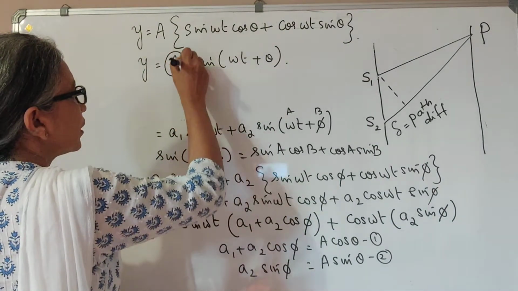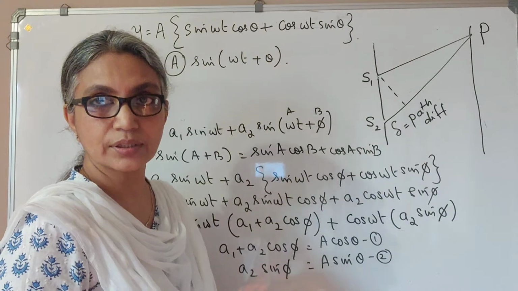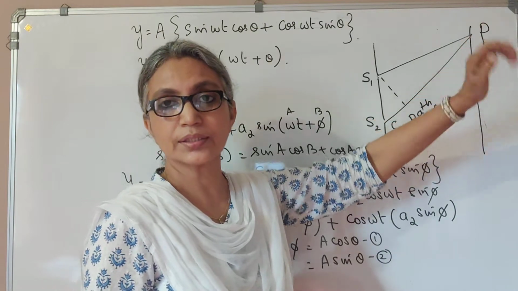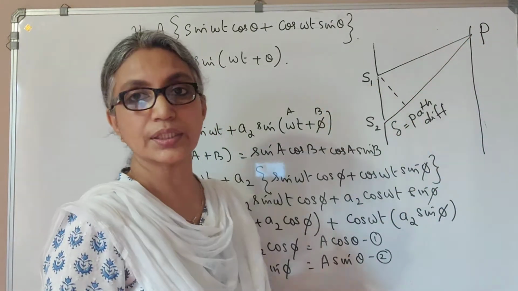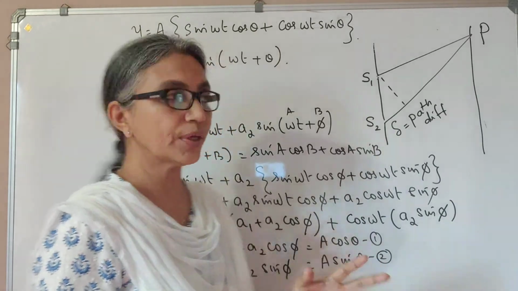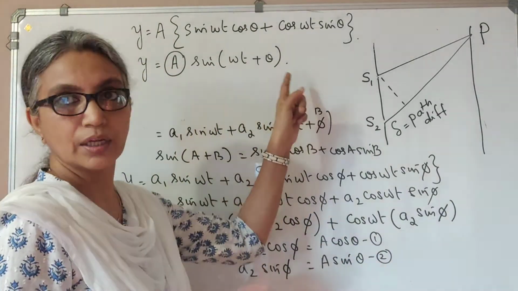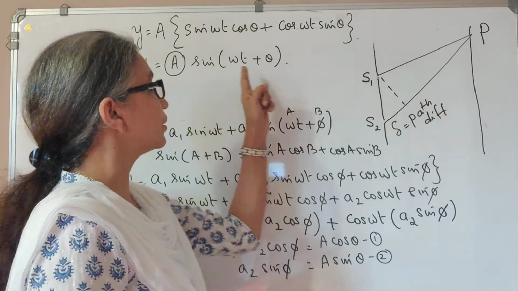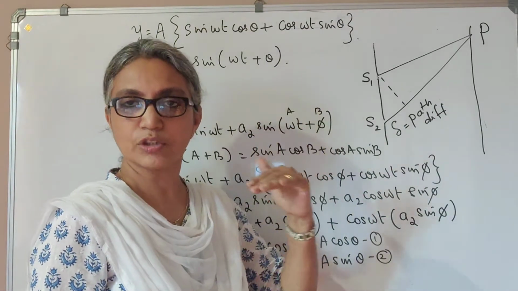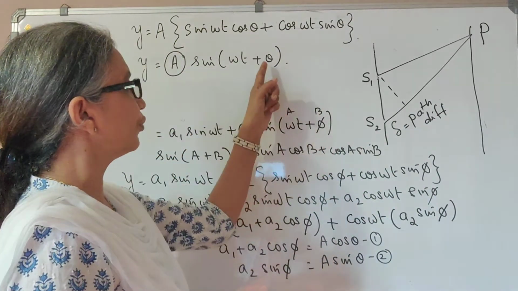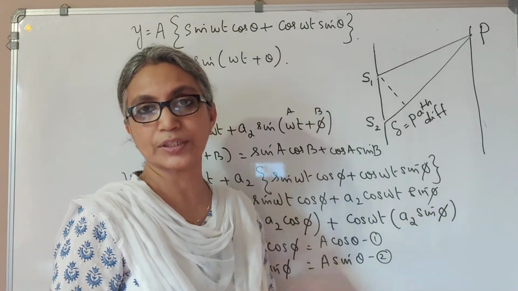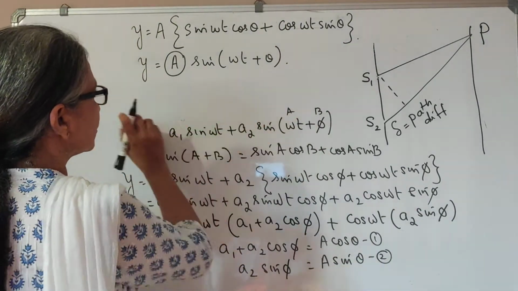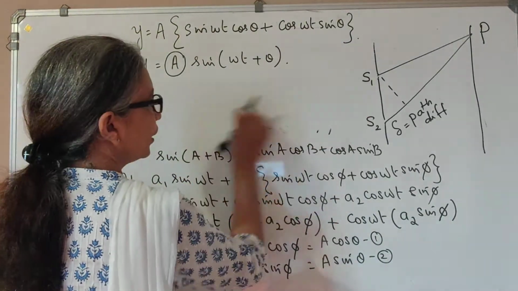The amplitude of the resultant wave is a, which is what we are interested in, because the square of the amplitude will give you the intensity at P, and if it is maximum intensity, then P becomes bright. If it is minimum intensity, then P becomes dark. So basically, we are interested in the amplitude of the resultant wave. However, you will see that the resultant wave arriving at P has the same frequency as the individual waves. Y1 and Y2 also have the frequency omega, and the phase difference of the resultant wave is theta with respect to the first one, Y1. So we have the resultant wave represented as y equal to a sin omega t plus theta.